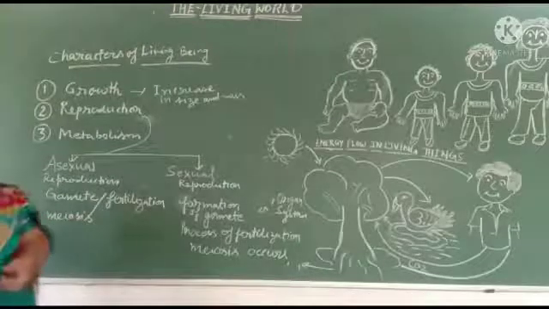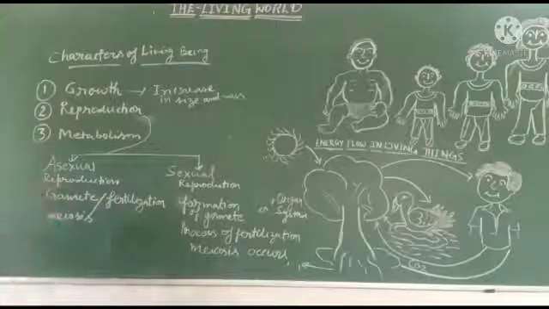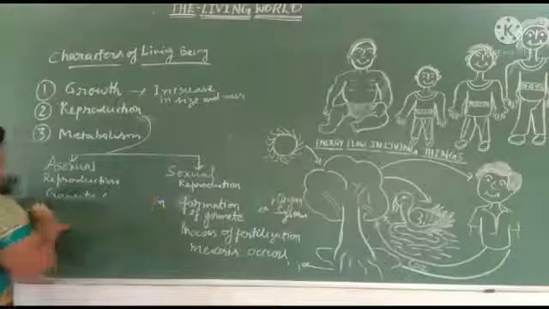What are the types of asexual reproduction?